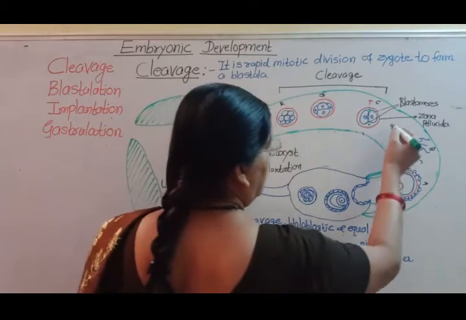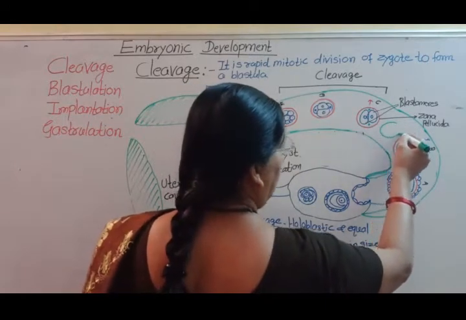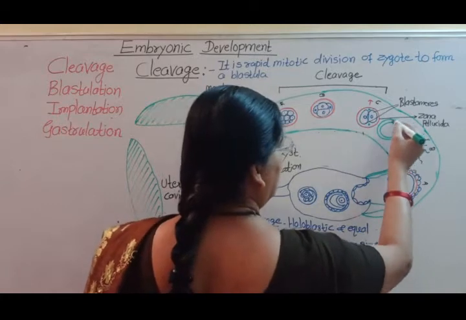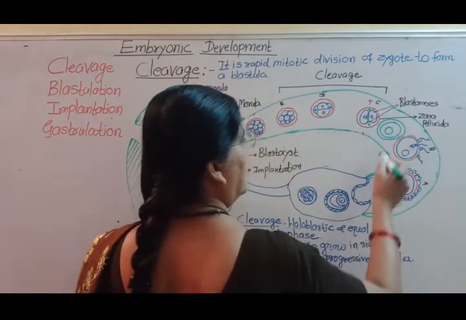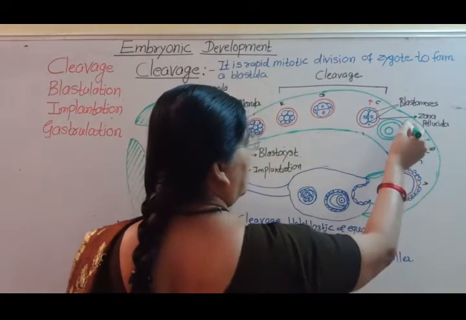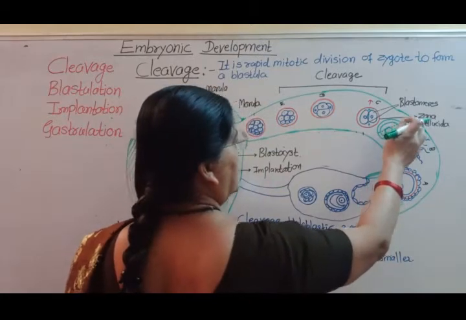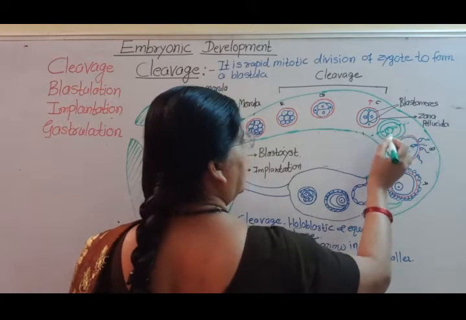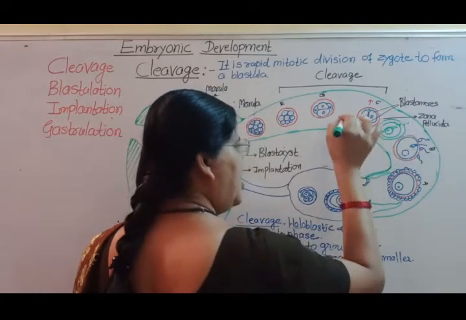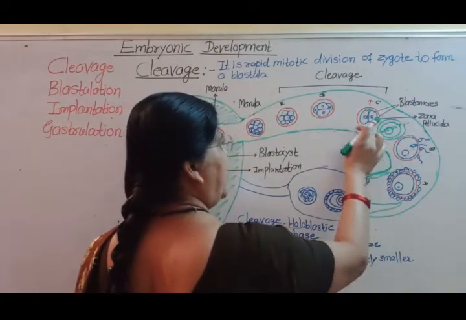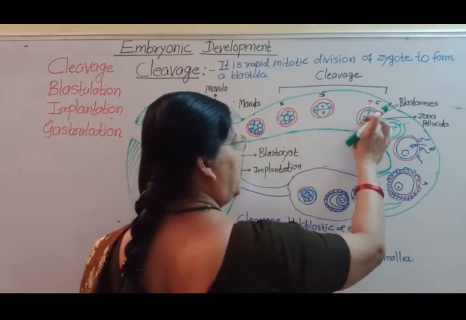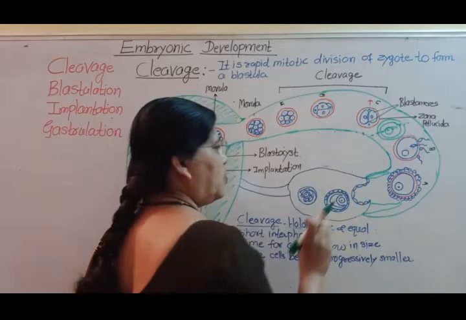If this is the zygote, first cleavage divides zygote into two cells, but the first cleavage is unequal because zygote divides into two unequal blastomeres. This is the larger blastomere and this is the smaller blastomere.